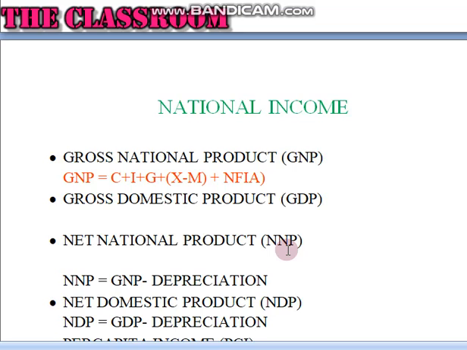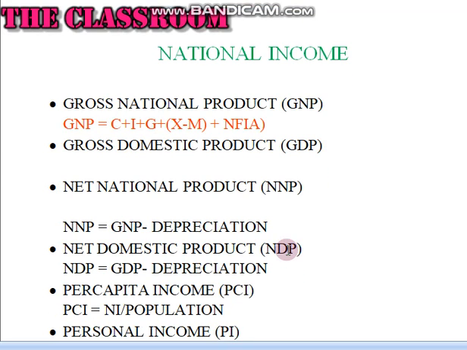We have to see some of the terms related to the GDP. National income. National income is a measure of the total money value of goods and services produced by an economy over a period of time, normally a year. Gross national product. Gross national product is the total value of goods and services produced and income received in a year by the domestic residents of a country.